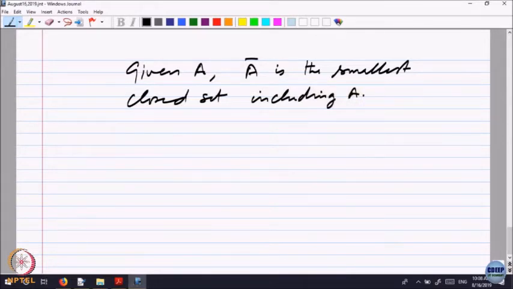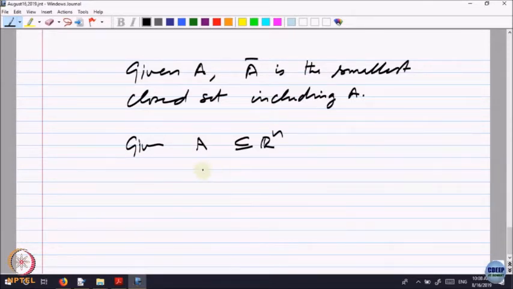So, this is basically by proving that A closure is always a closed set, A is inside it and closure of closure is itself. Okay. So, that is the smallest. But now, look at this, given any set A contained in say whole space. So, let us write say R n. A may not be closed, but it is contained in R n, which is a closed set, right. The whole space is closed.